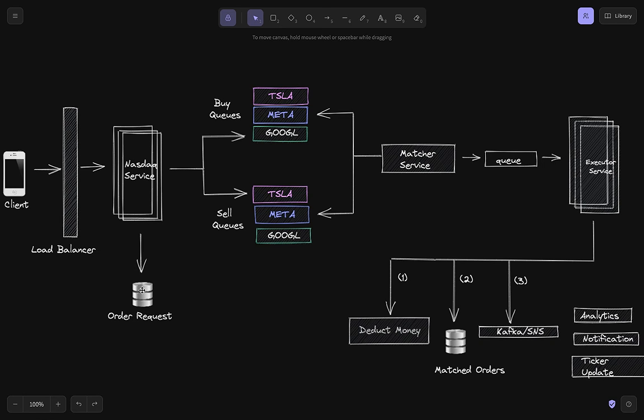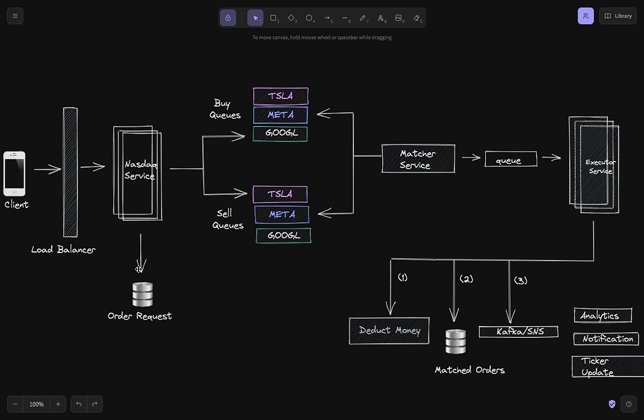Now, this database would have some other API dependent on it as well. We were just discussing the buy and sell API here, but users would be seeking the status of their order request from this database.